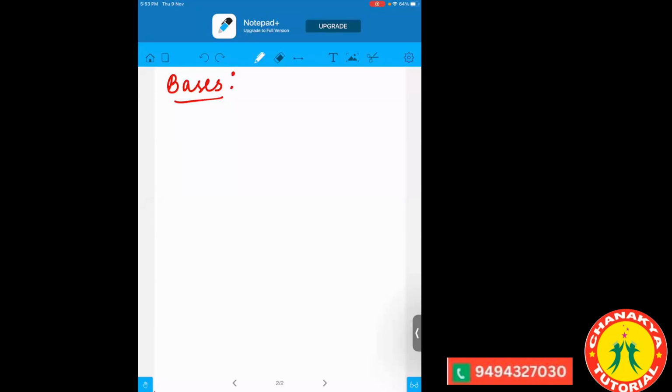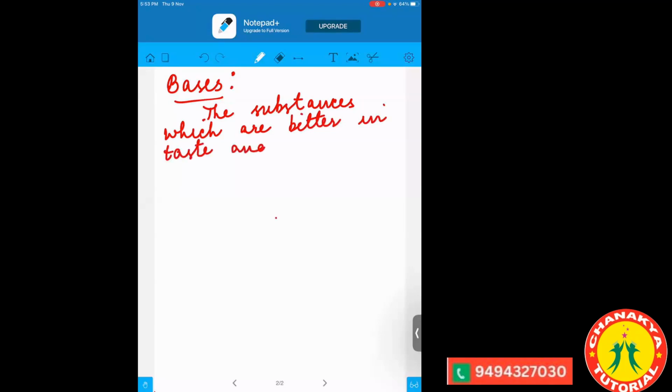Now coming to the bases, they are the substances which are bitter in taste. So when we taste them, they will be bitter, and they are soapy also. Like daily we are taking the bath, right? When we touch the soap, we feel like it is a little sticky. Same way, when we touch the bases also, we feel they are a little soapy to touch.